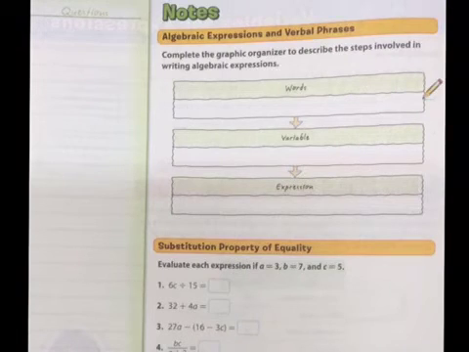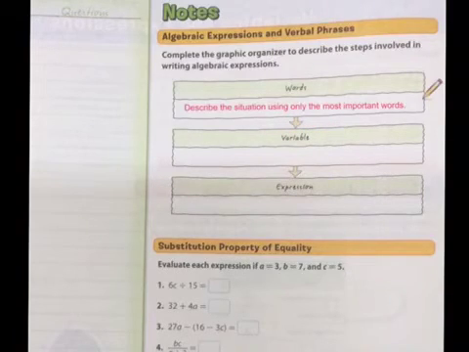Okay, for the next page, you can actually see in our notes that they're using the exact phrase that we wrote earlier, algebraic expressions and verbal phrases. Complete the graphic organizer to describe the steps involved in writing an algebraic expression. What are the words? Well, the words describe the situation using only the most important words. So we choose the most important words to help describe the situation.